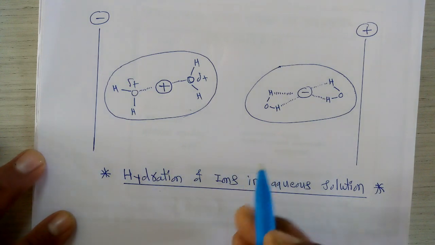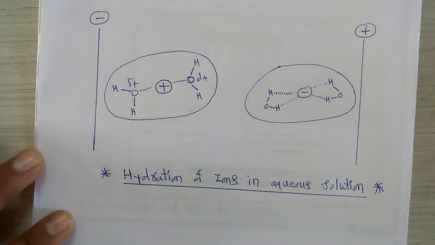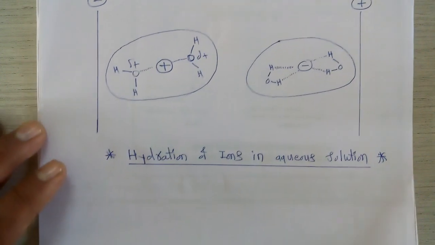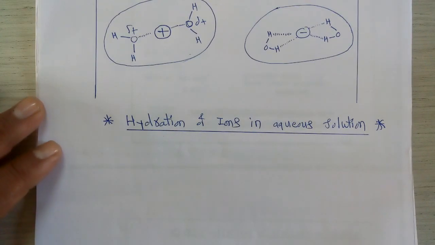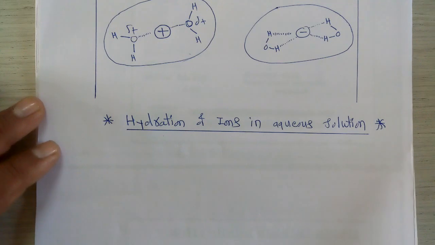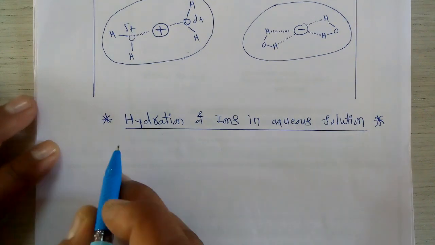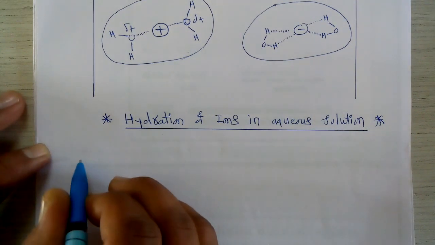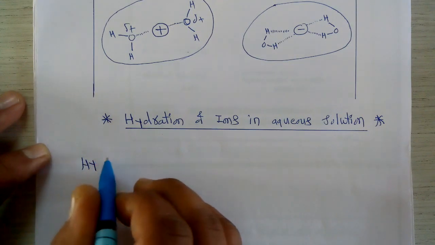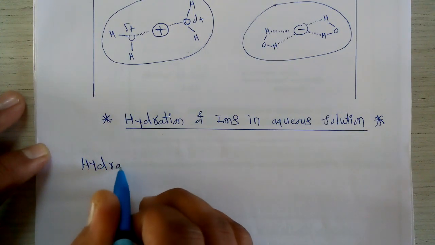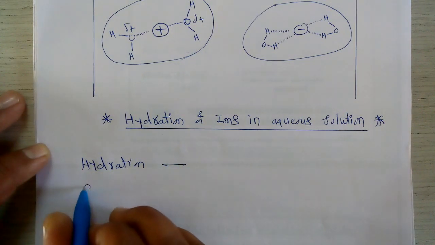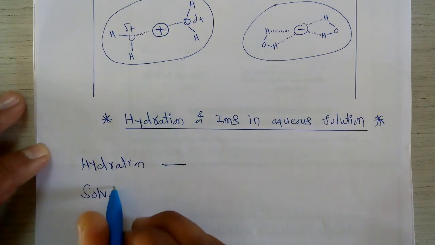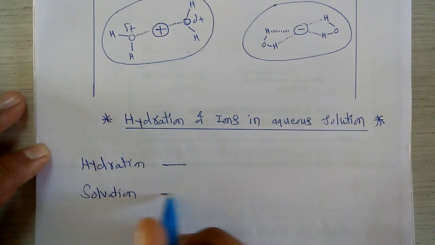Whenever we consider the aqueous solution of these strong electrolytes, two types of phenomena can take place. These ions in a solution may show the hydration phenomena, or they may show the solvation phenomena.